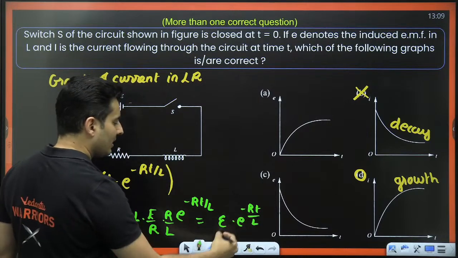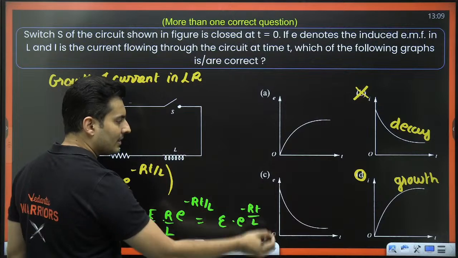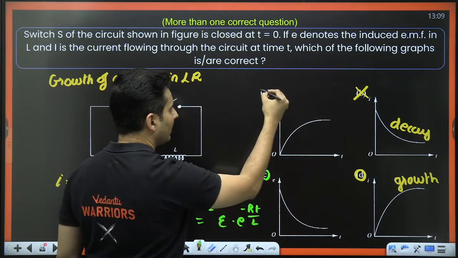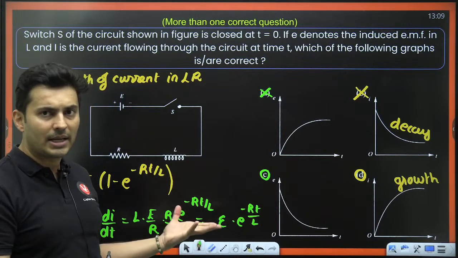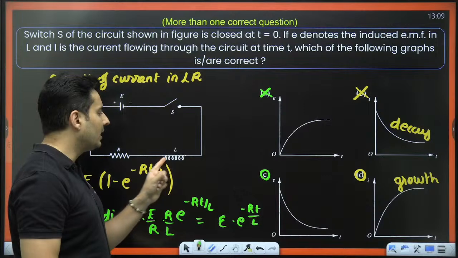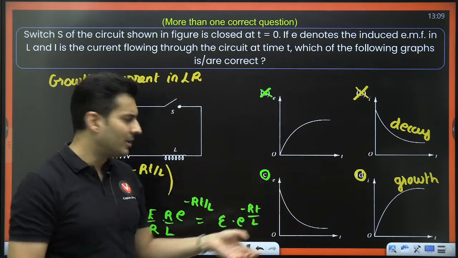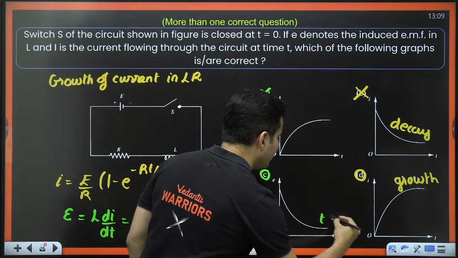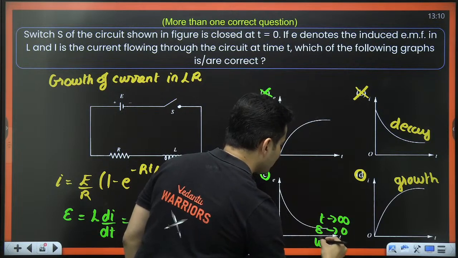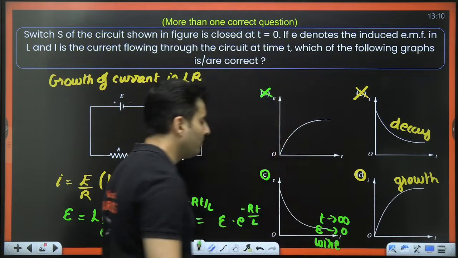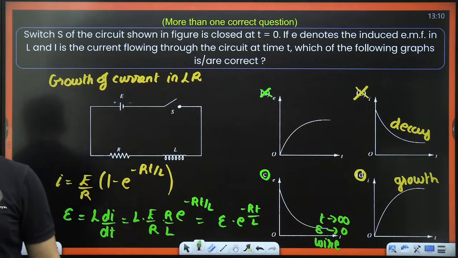So this you can see is a decay graph because e to the power negative power, it's a decay curve. So option C will be correct, option A will be eliminated. And it makes sense because after a long time, this inductor will behave like a wire. A wire does not have any voltage difference. So when t tends to infinity, the EMF across the inductor tends to 0. So definitely option number C and D should be correct.